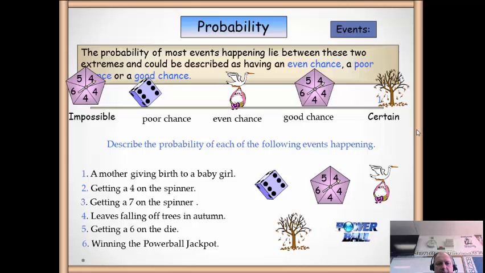And the probability of winning the Powerball jackpot, well, it's not impossible. Some people would like to think it is, but some people do win it each week, so the probability of winning is very small but not impossible.